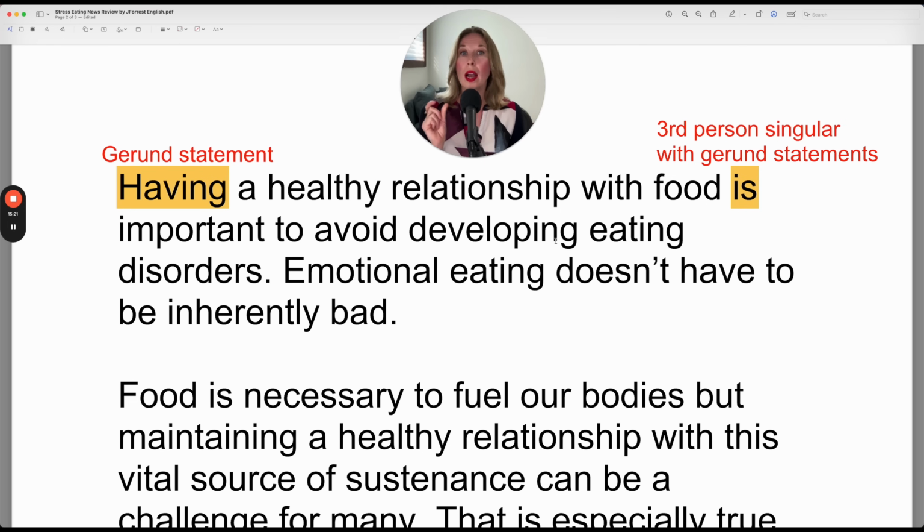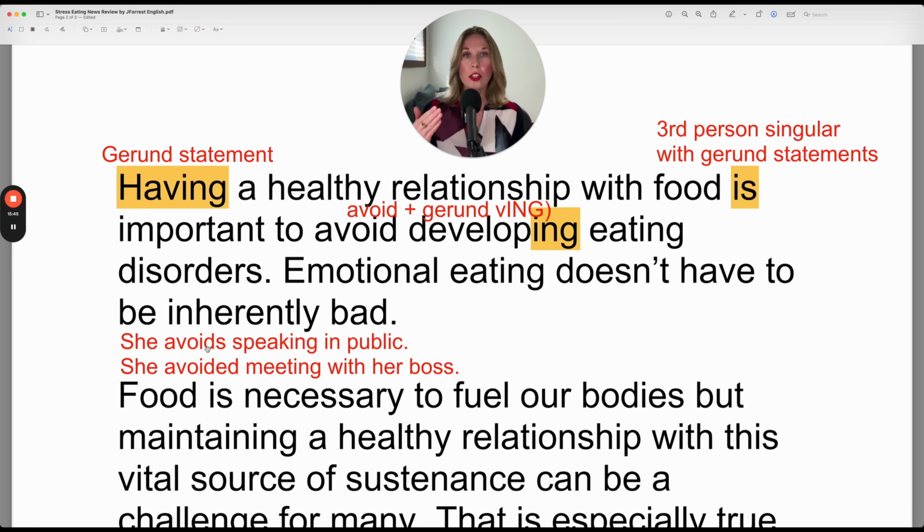It's also a gerund, but it's not the subject of the sentence. In this case, the gerund verb is being used because the verb avoid is a gerund verb, which means the verb that follows avoid is in the -ing form always. Avoid is the main verb. You conjugate this based on the time reference and the subject. So to conjugate it with the subject, she avoids, you would add that S to the main verb avoid in the present simple.